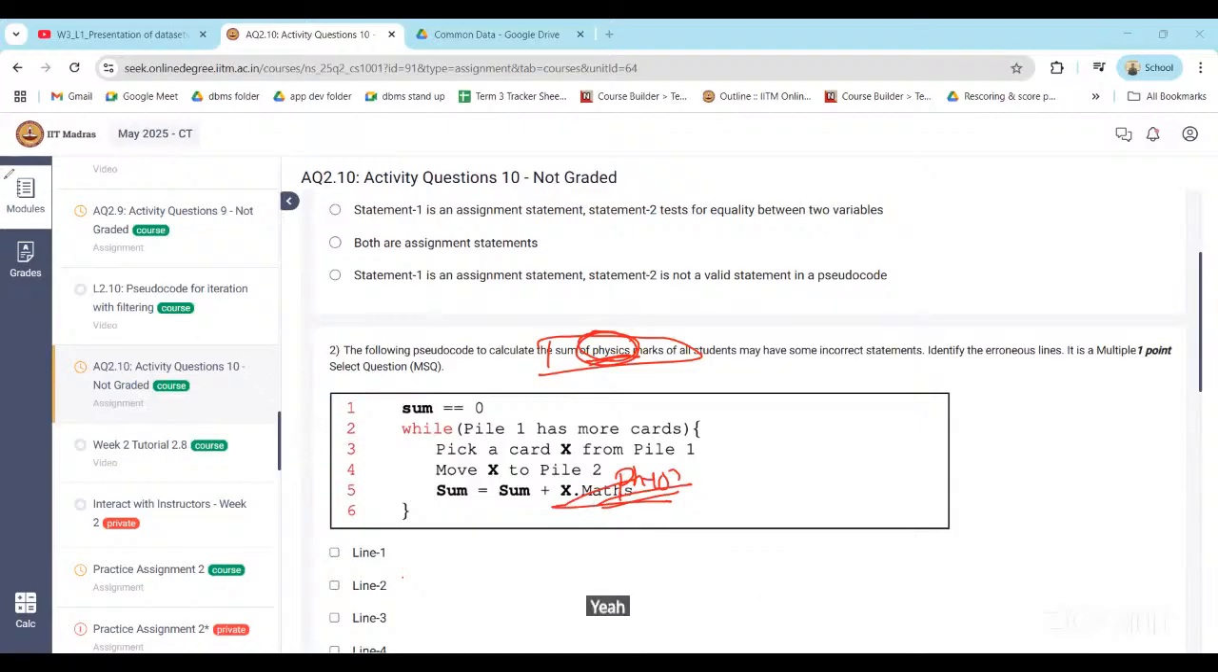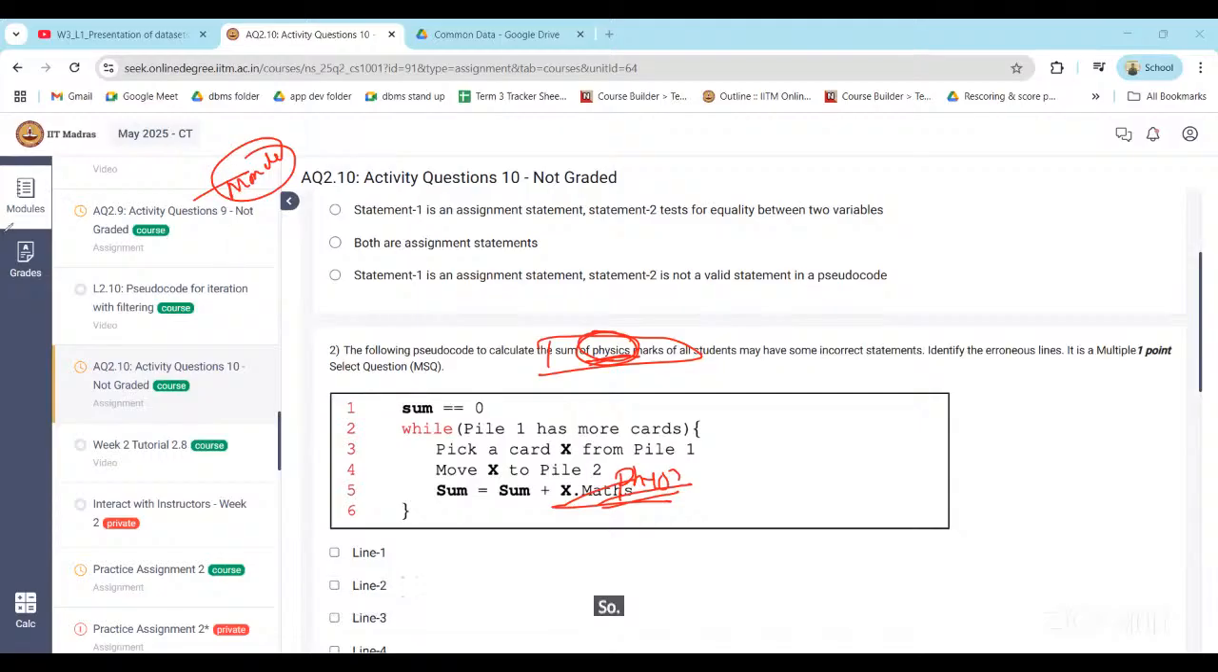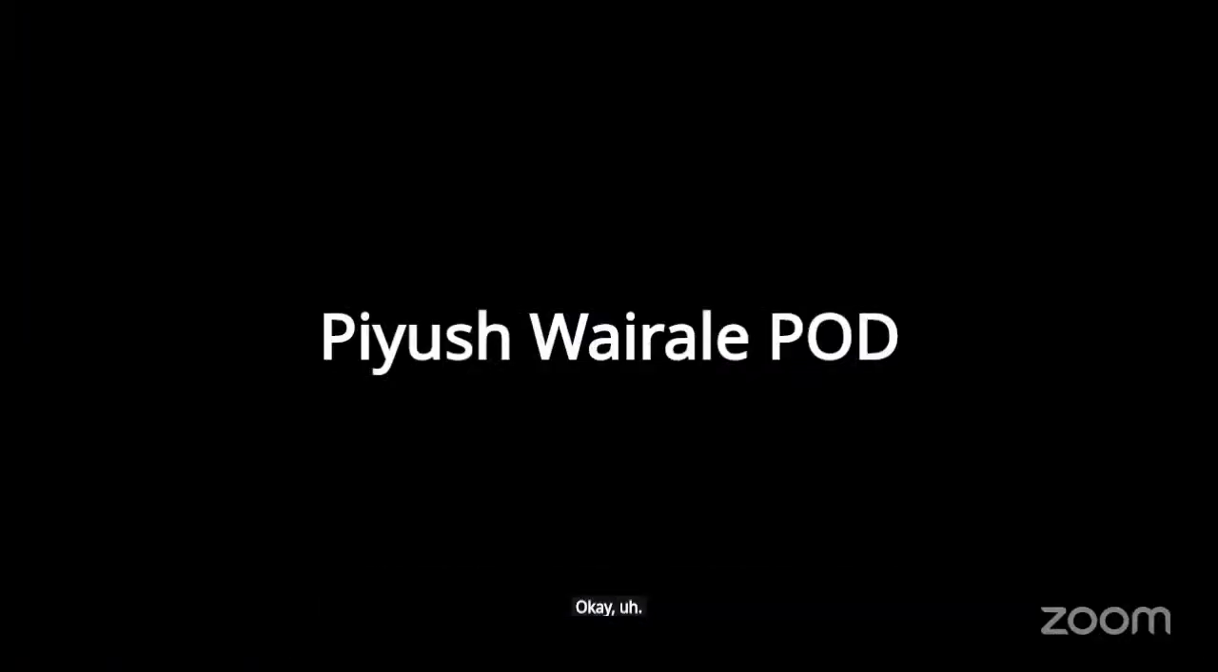Yeah. So please try to solve the practice assignment questions. In the Monday session, we'll discuss the practice assignment solution. Okay, so that's it from my side. So we have discussed today the summary plus activity questions, and initially we discussed the graded assignment and doubts also, right? Okay. Thank you, everyone. Bye bye. Good night.